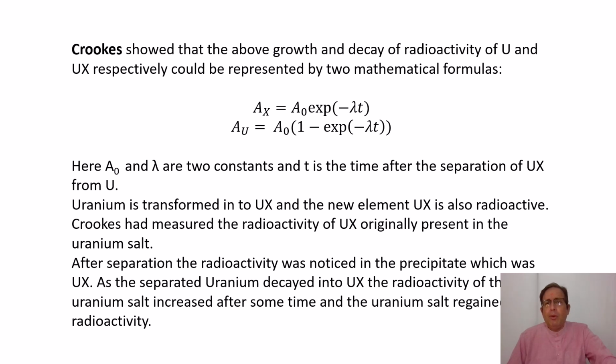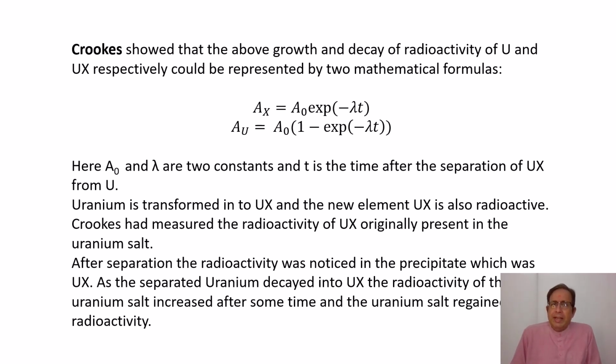So basically what is happening is UX is also radioactive, and when it is precipitated out, it is actually the UX which is carrying the radioactivity. U itself has a lower activity which is not actually measured by the device that was invented by Crookes.